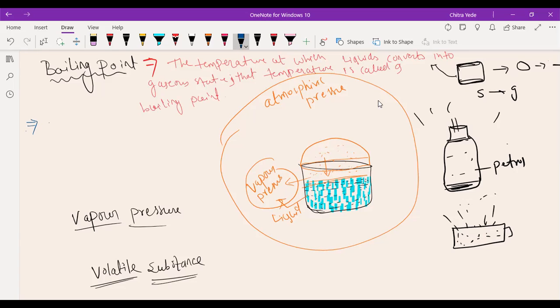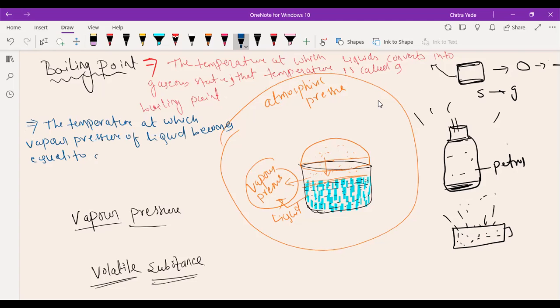So it is the temperature at which the vapor pressure of a liquid becomes equal to atmospheric pressure. That temperature is called the boiling point.